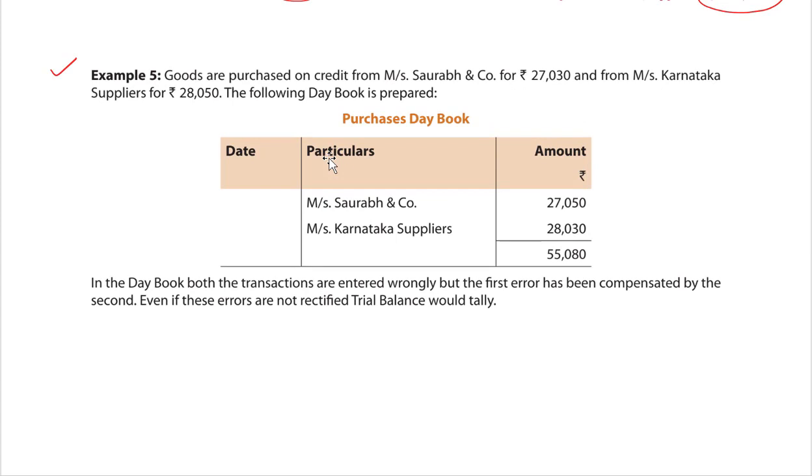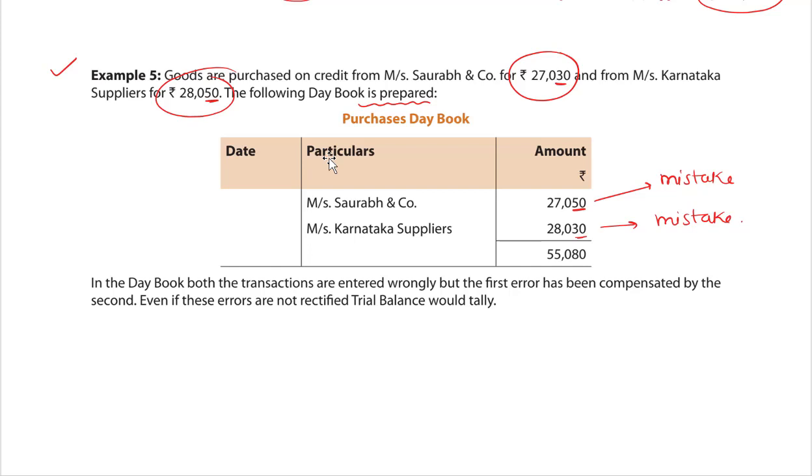Example 5. Goods are purchased on credit from Saurabh and Company for 27,030 and from Messrs. Karnataka Suppliers for 28,050. The following day book is prepared. Purchase day book. Messrs. Saurabh and Company 27,050. Over here it is 30. Mistake. Karnataka Supplier 50. It is 30. Mistake.